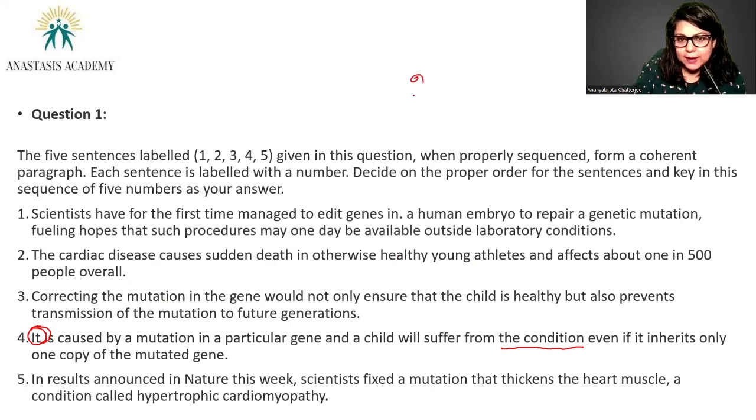So 2 and 4, these 2 sentences are making a mandatory pair based on the keywords. So 2 and 4, the cardiac disease causes something. So sentence 2 is giving the symptoms and sentence 4 is giving the cause.